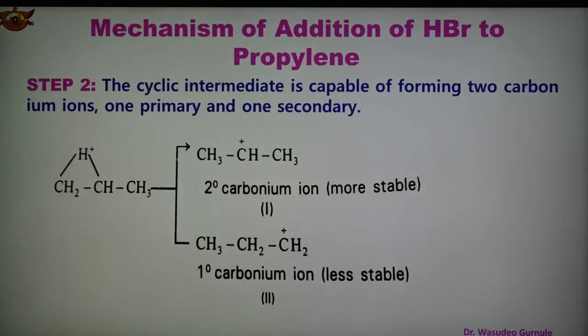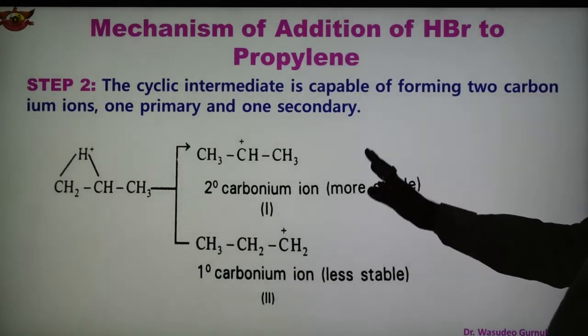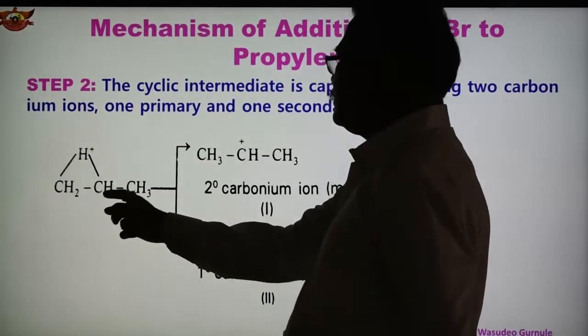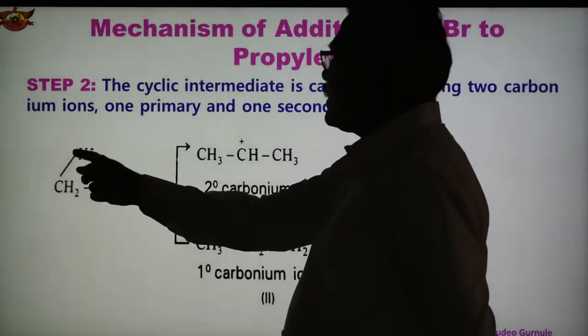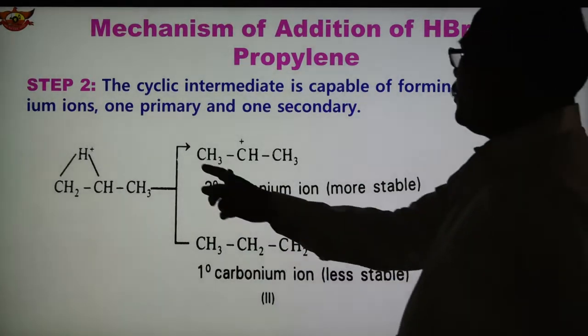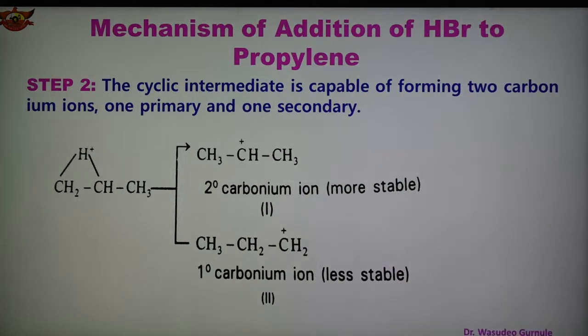In step 2, the cyclic intermediate formed in step 1 is capable of forming two carbonium ions. One is primary and the other is secondary. So two carbonium ions are formed, primary and secondary carbonium ion. It is shown here in the second step. This is the cyclic intermediate formed in step 1, forming two types of carbonium ion. Carbonium ion means carbon has a positive charge.